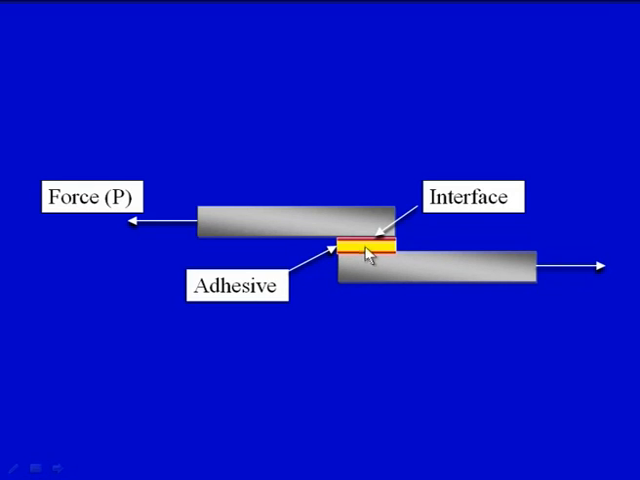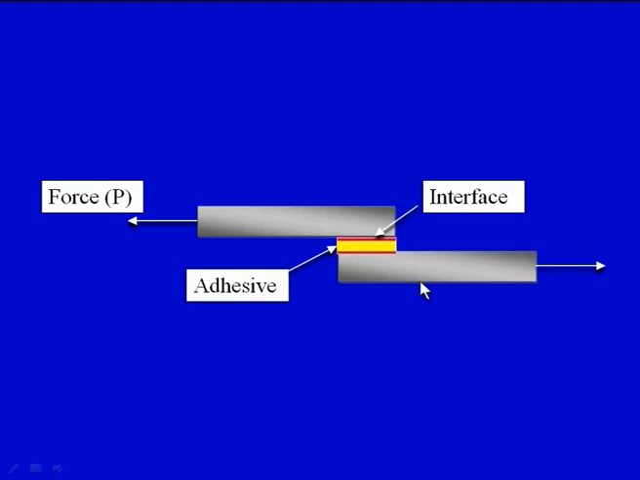The yellow portion is the adhesive, and these red lines indicate the interface between the adhesive and the adherent. This is the adherent, this is another adherent, and these red lines indicate the very thin interface between the adherent and the yellow adhesive. So this is the simple joint which has been made by adhesive bonding.